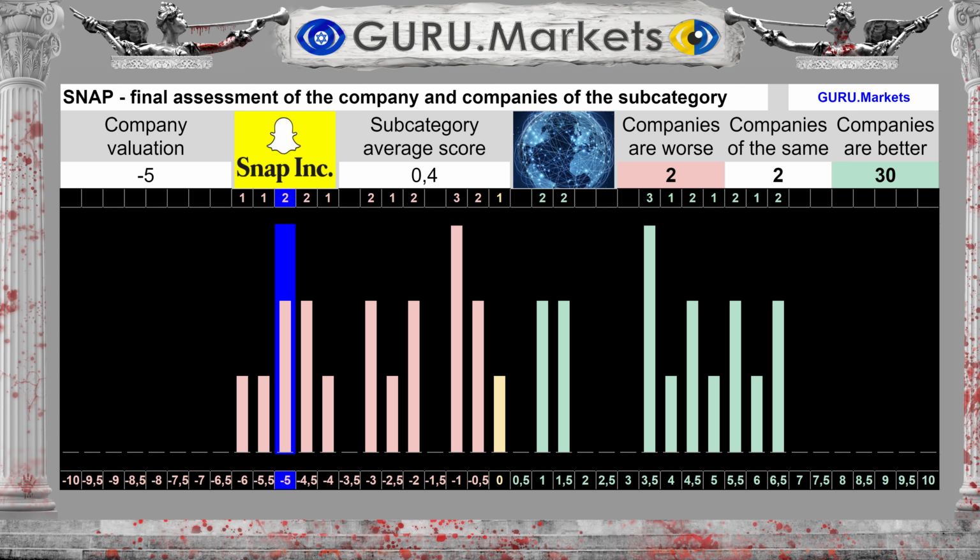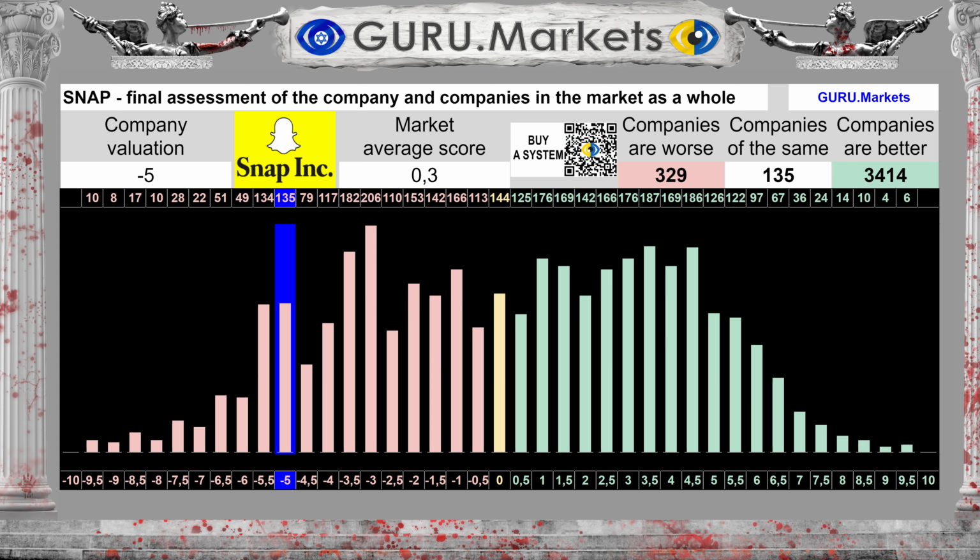The overall result is as follows: -5 out of 10 points. The average result for the subcategory is 0.4 points. If you look broadly, within the stock market as a whole, we will see that the average score for the US stock market as a whole is 0.3 points, against the score of -5 points for Snap Incorporated.